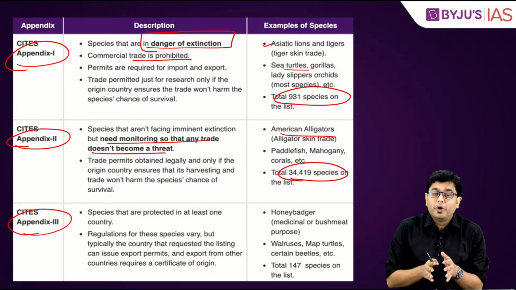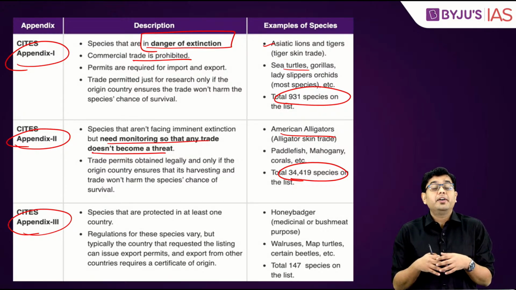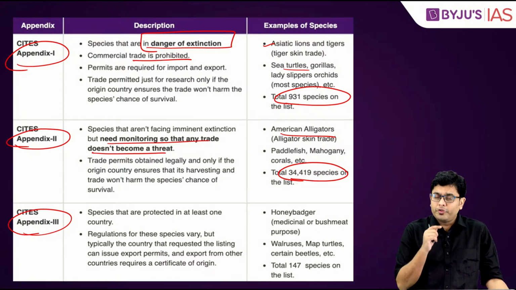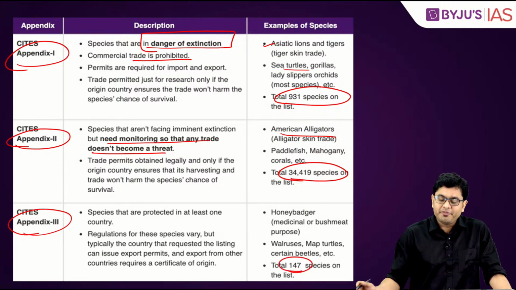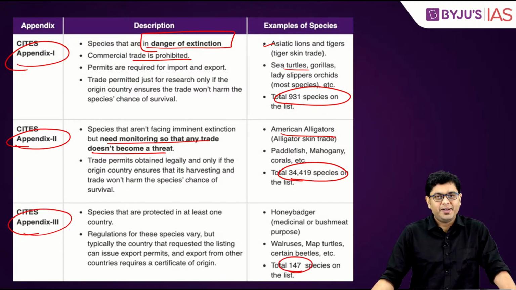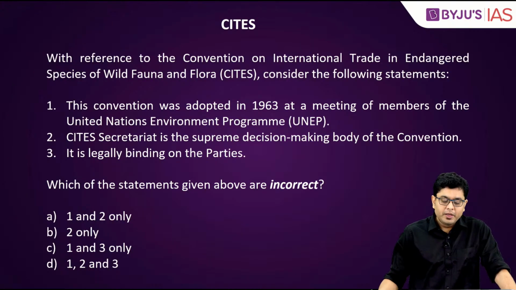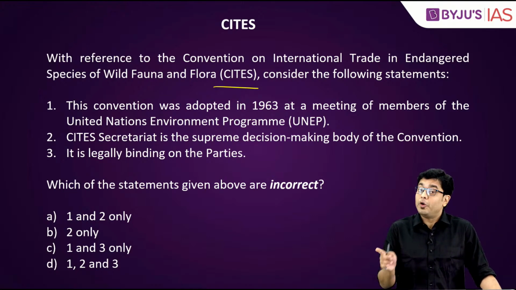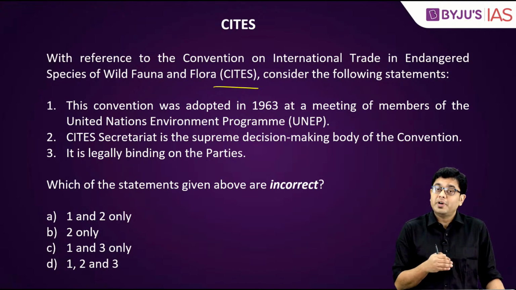Okay? So it might be possible that a certain species is of least concern, let's say, in some areas, but is very critical and critically endangered in other areas. Those species are classified under Appendix 3, and 147 species have been listed under these. Now let us take a look at the type of question. So, with reference to CITES, consider the following statement. Now, in the case of CITES, you also have to remember that this is the one which is referred to as the Washington Convention. Okay?